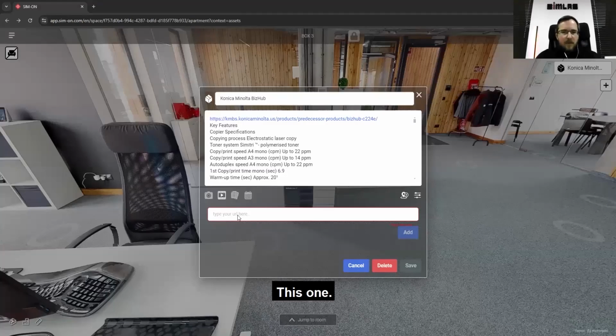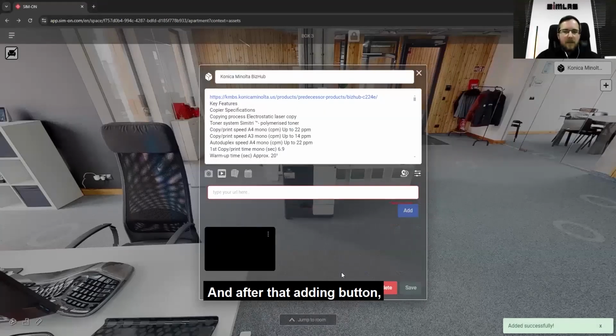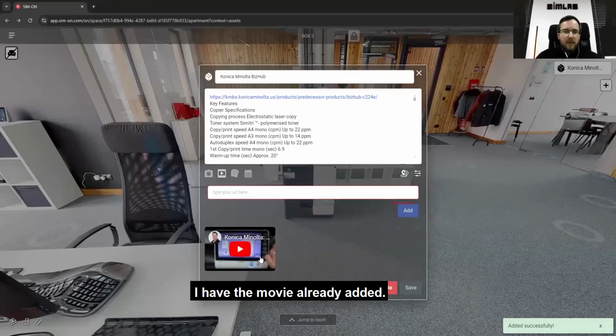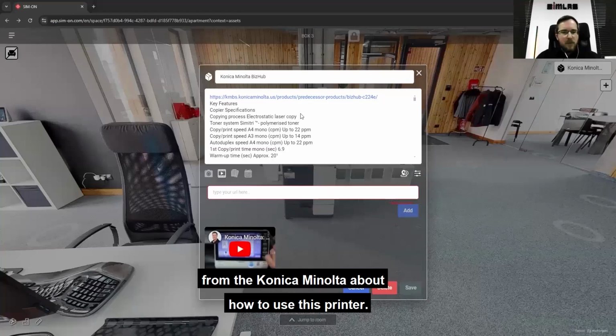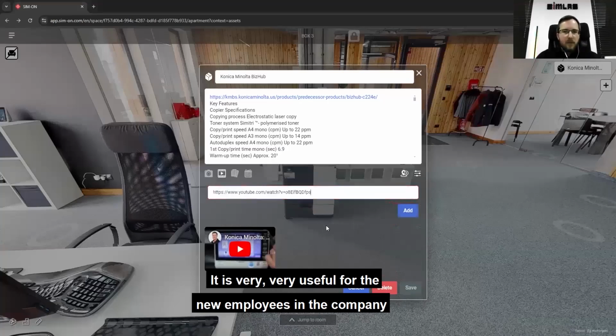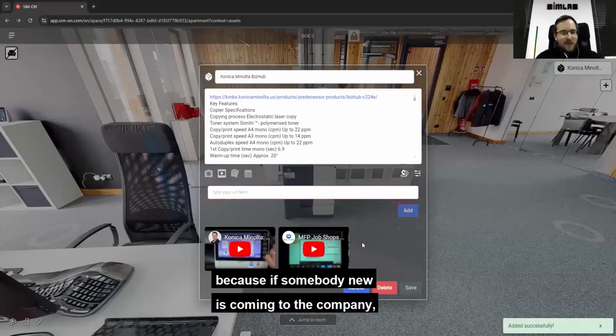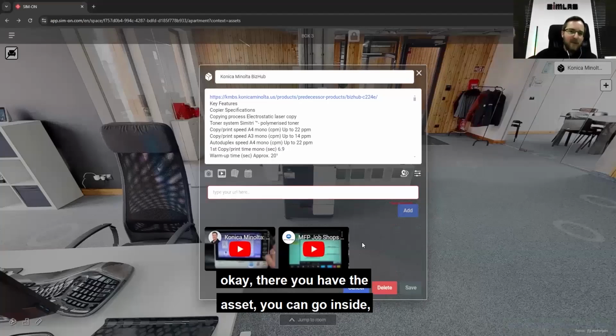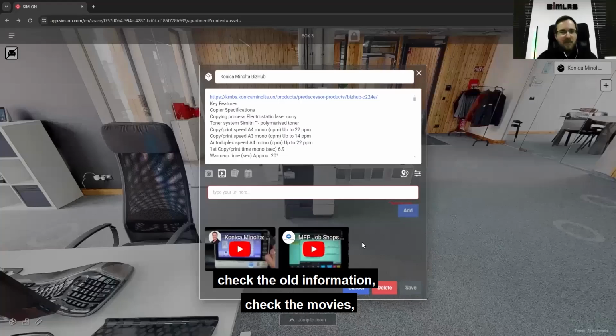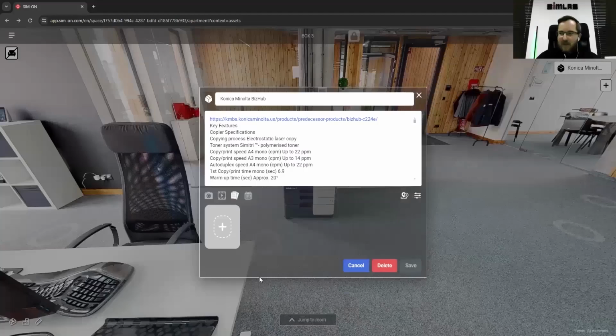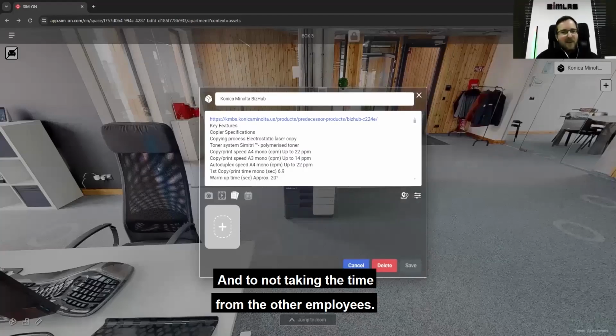This one. And after that adding button, I have the movie already added. This is some tutorial from Konica Minolta, how to use this printer. It's very useful for new employees in the company, because if somebody new is coming to the company, there you have the asset, you can go inside, check all the information, check the movies, and you will know how our printer works. And it's not taking the time from the other employees.